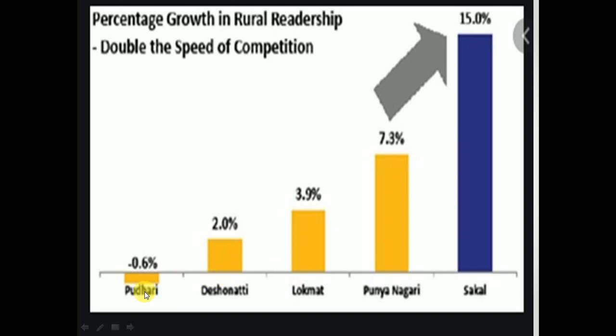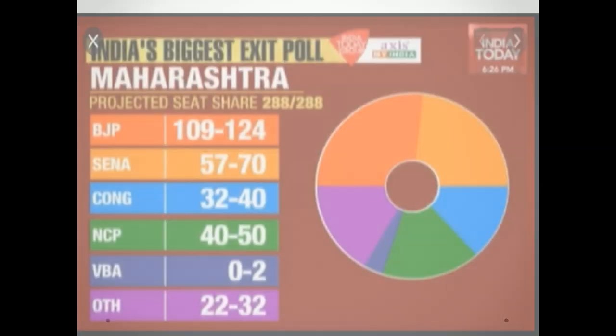Newspapers. So this is a graph of newspapers. Pudari, Deshunnati, Lokmat, Punyanagari and Sakal. So this is a graph of rural leadership. How many people from rural areas read which type of newspapers? This is given as a percentage. So it is given as in the Sakal paper. Sakal has the highest rural readership or highest rural viewership. This is a newspaper graph. Okay, third.